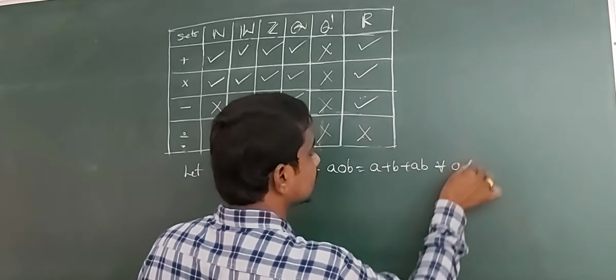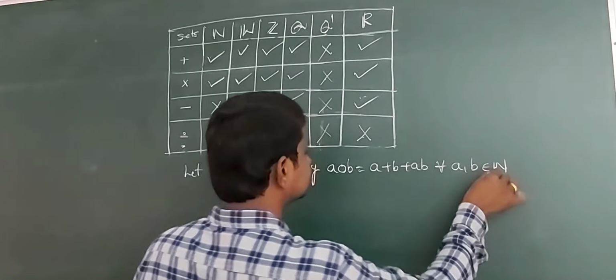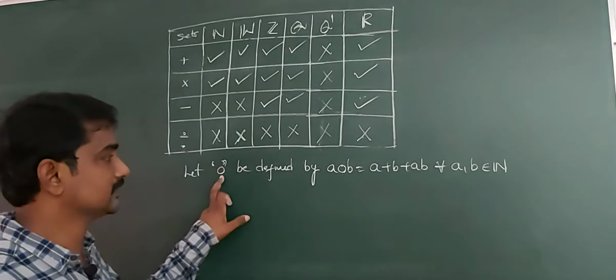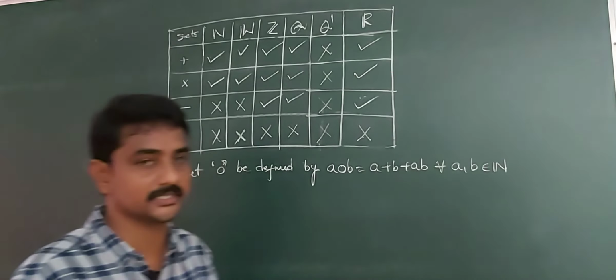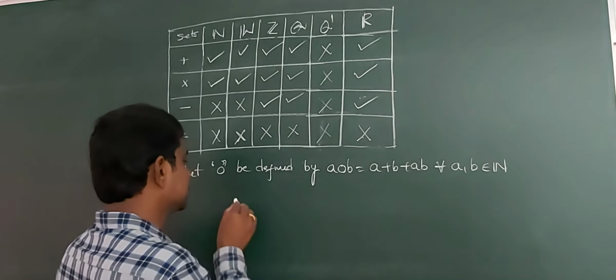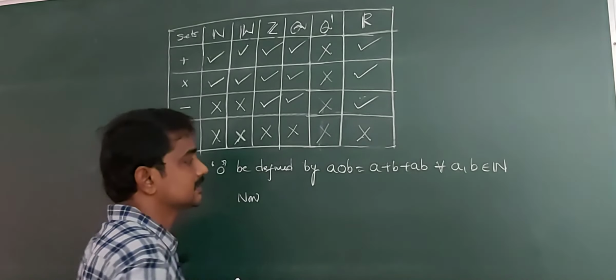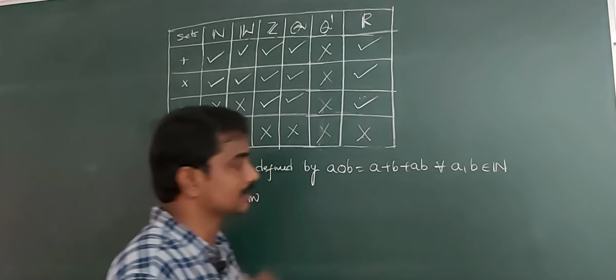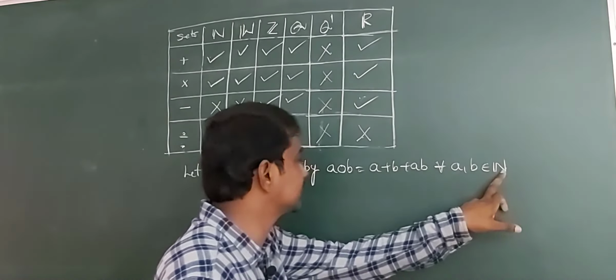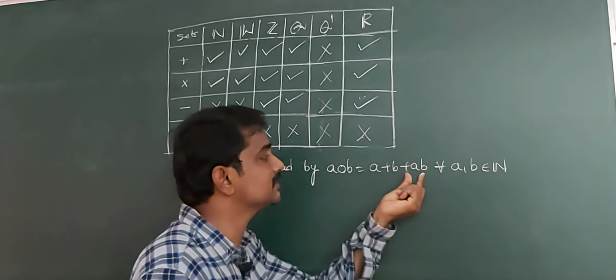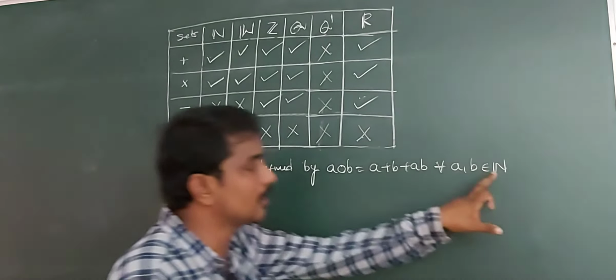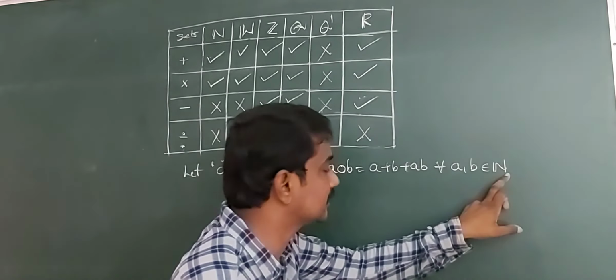For all a, b belongs to N, then circle is a binary operation on N. You check. Now consider a circle b equals a plus b plus ab. We define, for any two elements in N, a circle b equals a plus b plus ab. Clearly circle is a binary operation on N.